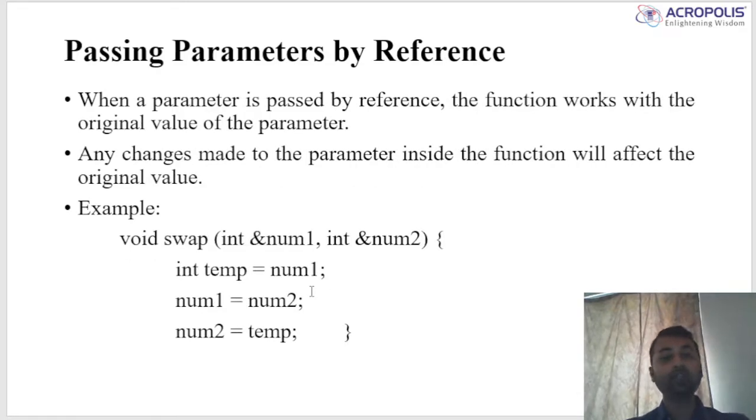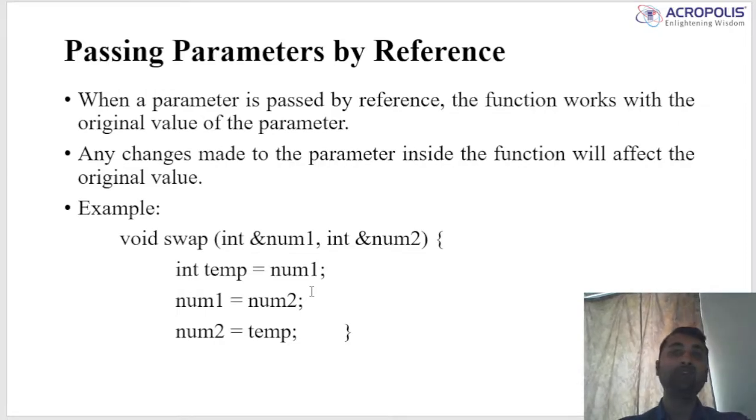Then the second one is a parameter by reference. When a parameter is passed by reference, the function works with the original value of the parameter. Any changes made to the parameter inside the function will affect the original value. It means when we use the parameter by reference, we use the address of a value or variable.